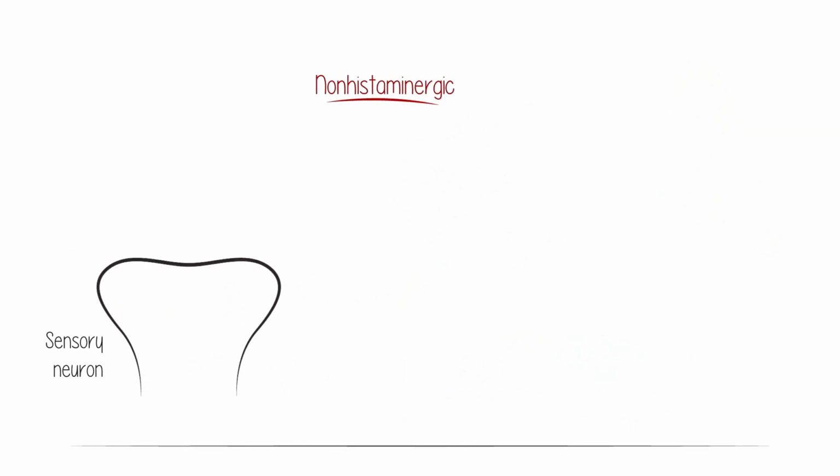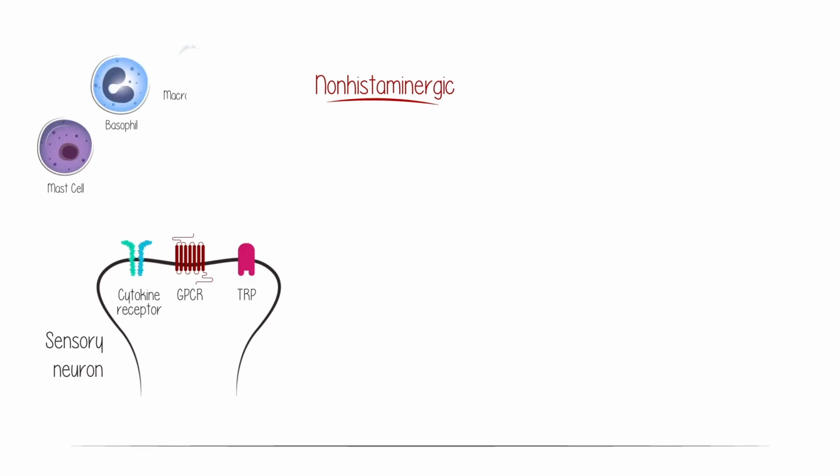The other itch pathway I mentioned, non-histaminergic itch, is primarily involved in chronic itch and is elicited by nerves that express a variety of receptors that are activated by pruritogens released by effector cells such as mast cells, basophils, macrophages, lymphocytes, and even keratinocytes.